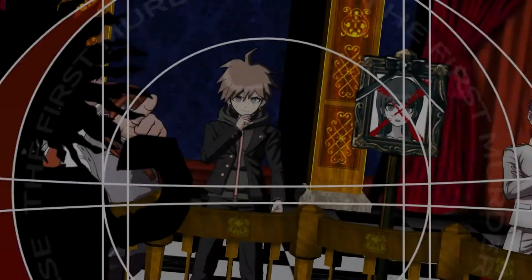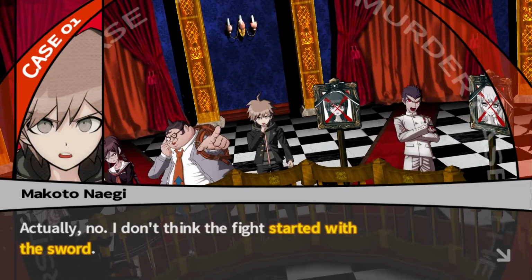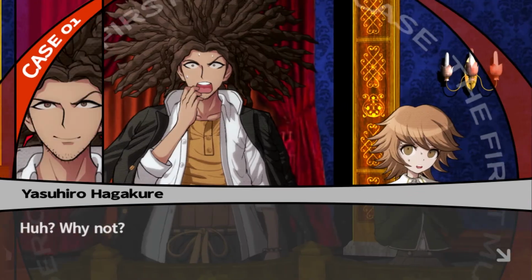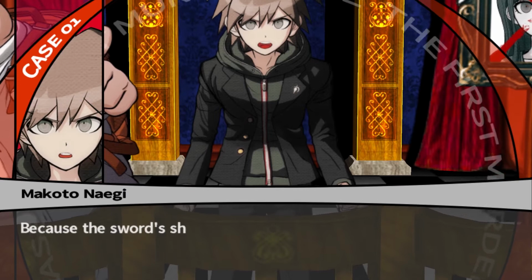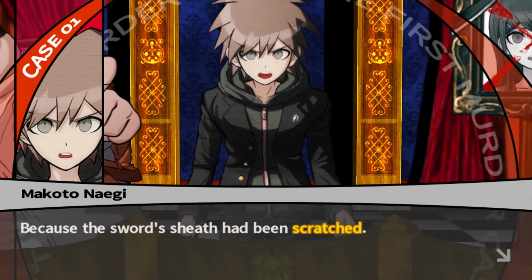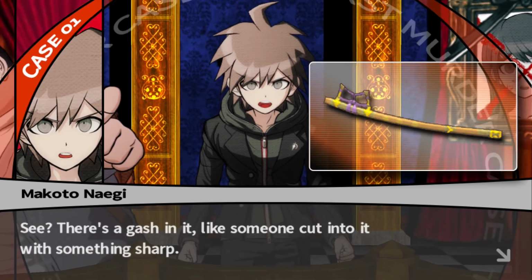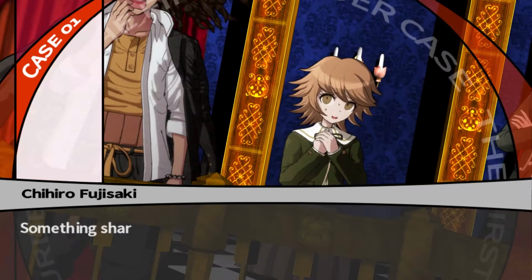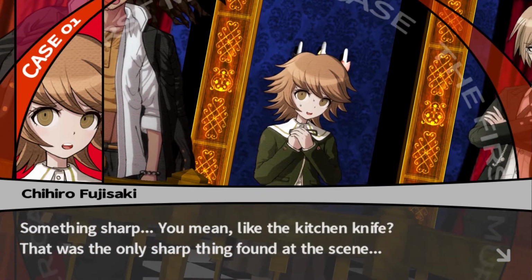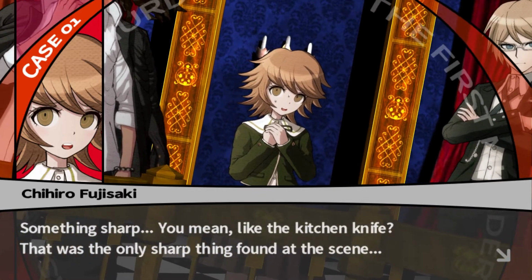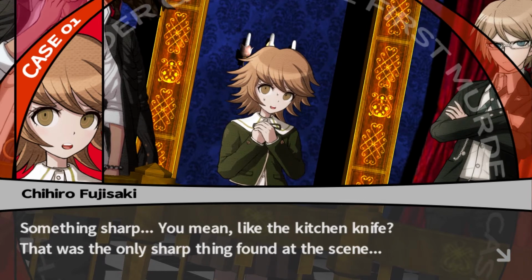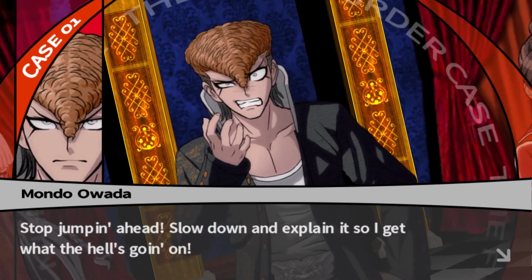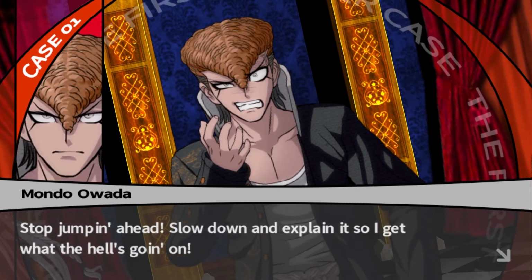Did I do it? Actually, no. I don't think the fight started with the sword. Why not? Because the sword sheath had been scratched. See? There's a gash in it. Like someone cut into it with something sharp. Something sharp? You mean like the kitchen knife? That was the only sharp thing found at the scene. Stop jumping ahead. Slow down and explain it so I get what the hell's going on. Yeah, thank you, Mondo. I need it explained slowly as well.